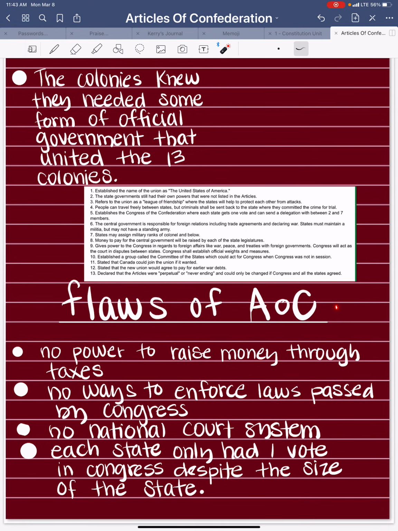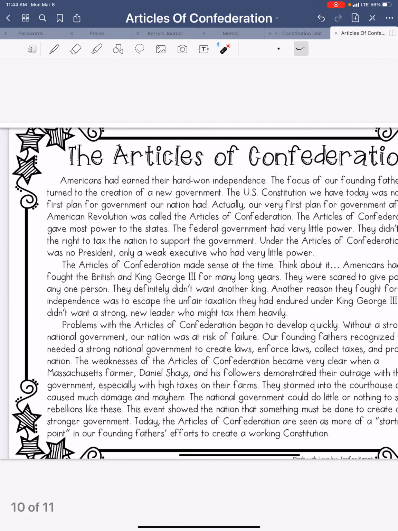Major flaws of the AOC and why it didn't last. There was no power to raise money through taxes, no way to enforce laws passed by Congress, no national court system. Each state had only one vote in Congress despite the size of the state.